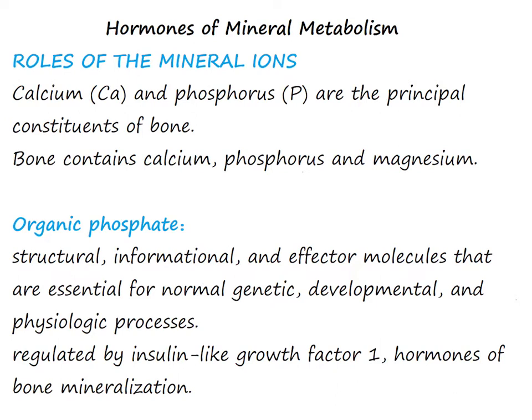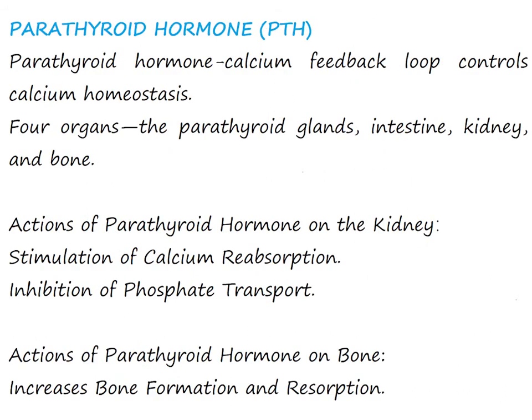Organic phosphate is a key component of virtually all classes of structural, informational, and effector molecules that are essential for normal genetic, developmental, and physiologic processes. Phosphate levels in the blood are regulated by insulin-like growth factor 1 in addition to regulation by hormones of bone mineralization.